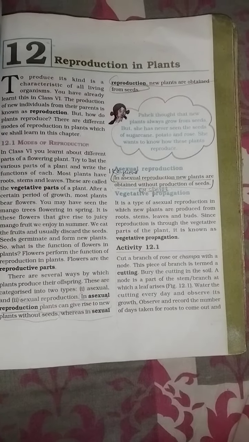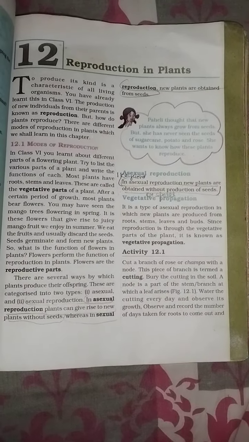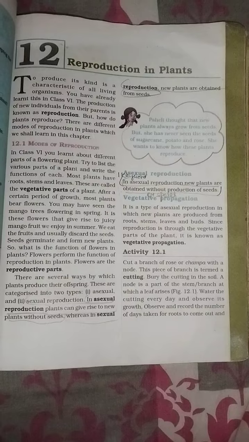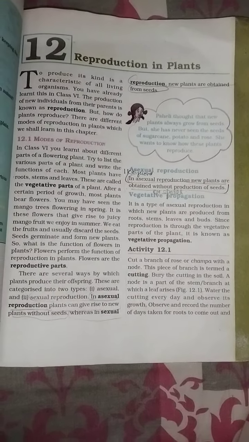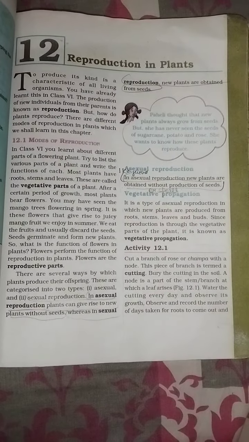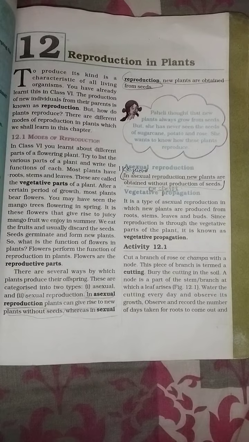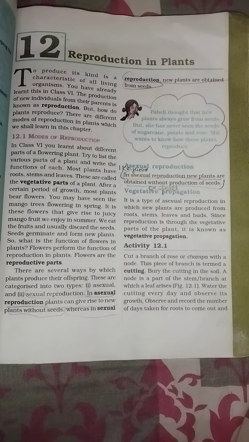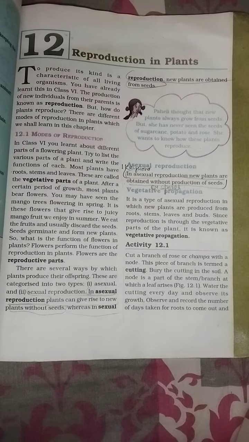There are several ways by which plants produce their offspring. These are categorized into two types, asexual and sexual. In asexual reproduction, plants can give rise to new plants without seed, whereas in sexual reproduction, new plants are obtained from seed. Asexual reproduction: in asexual reproduction, new plants are obtained without production of seed.